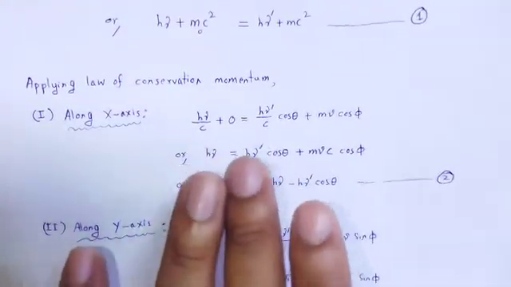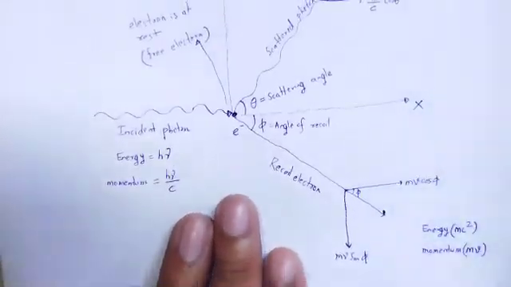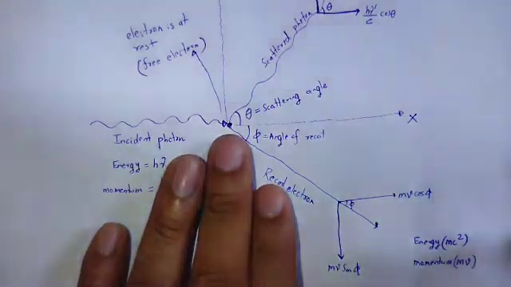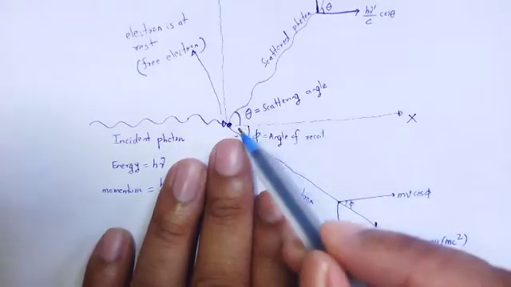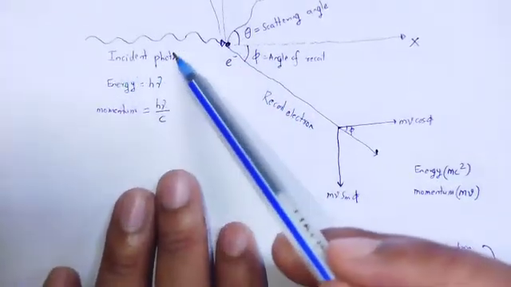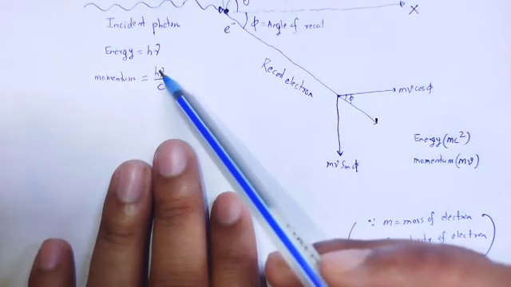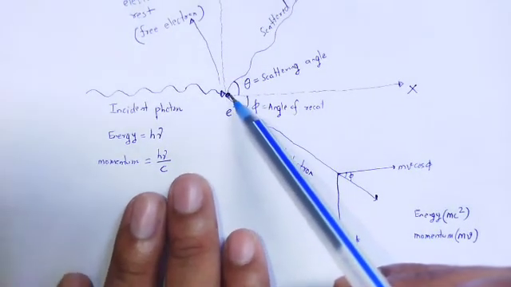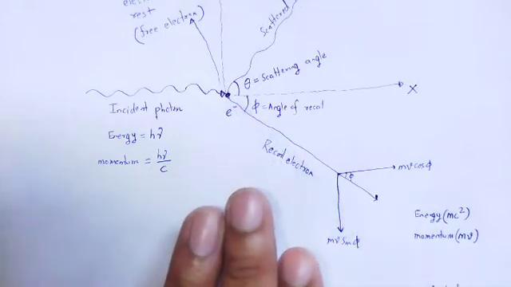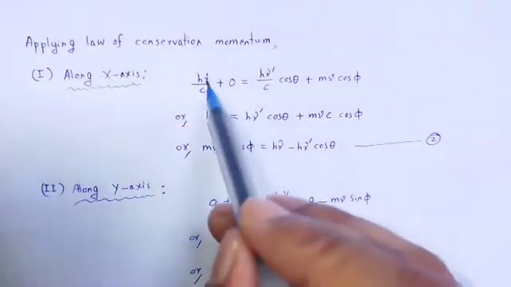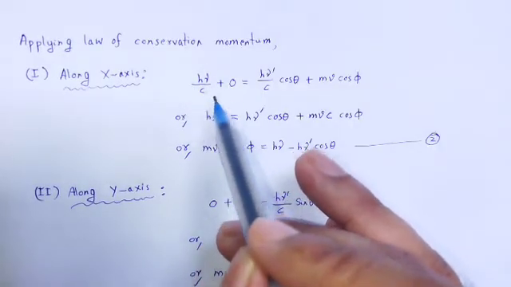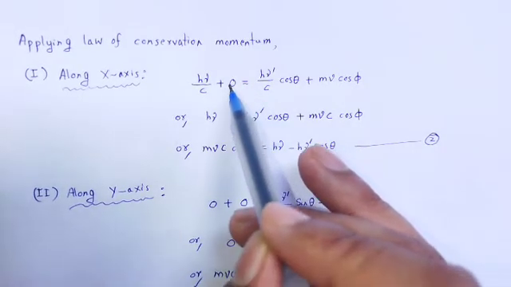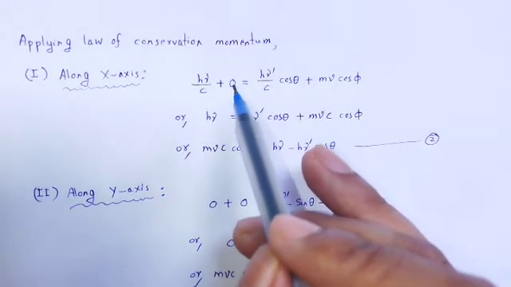First, along the x axis, the momentum of the photon is hν by c, and for the electron there will be no momentum, as the electron is at rest. So the momentum of the electron is 0 here.